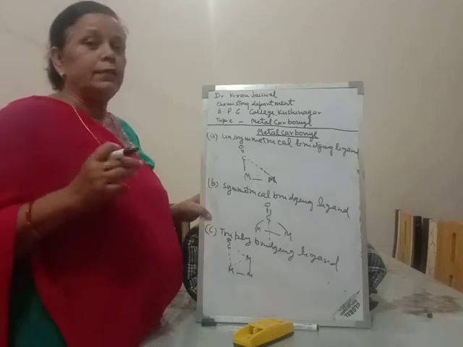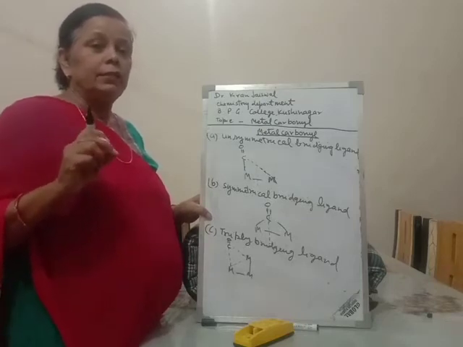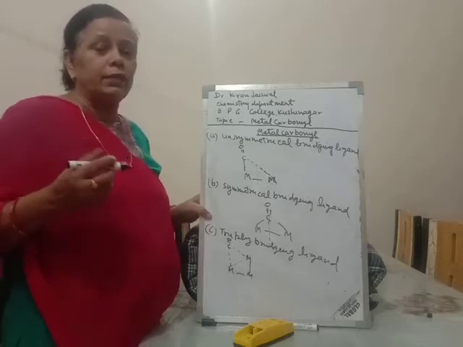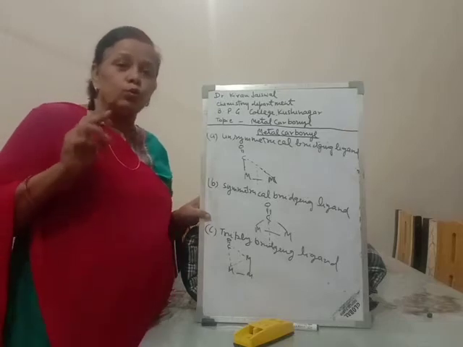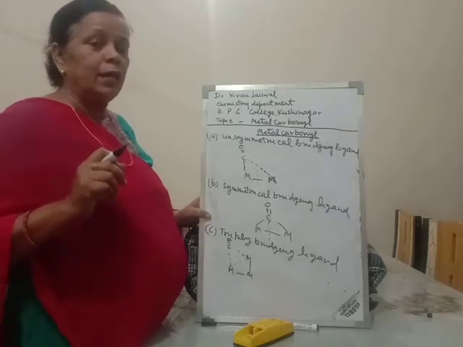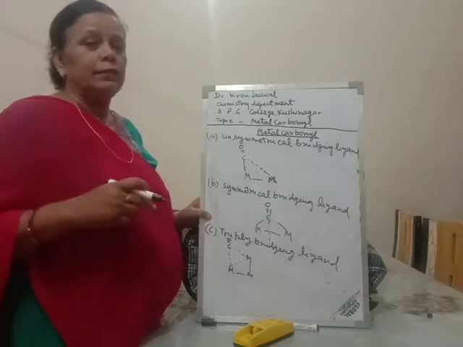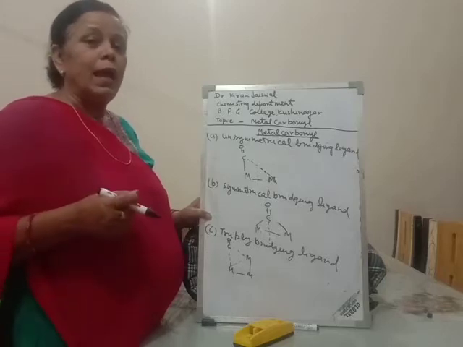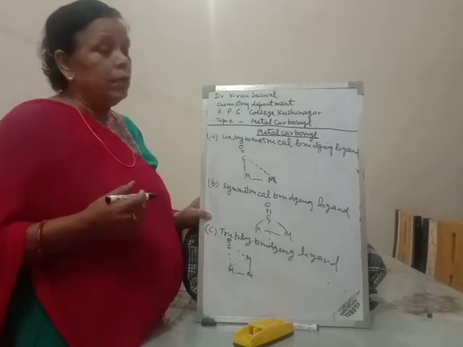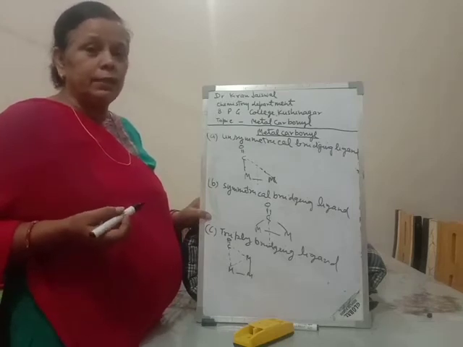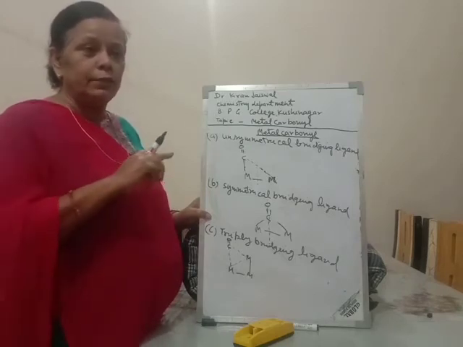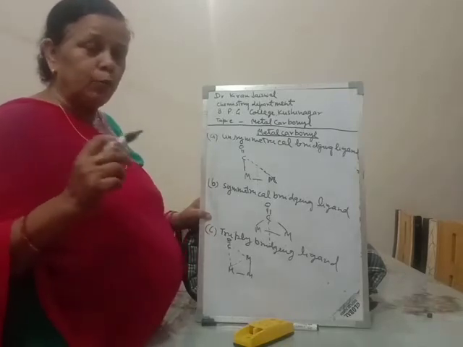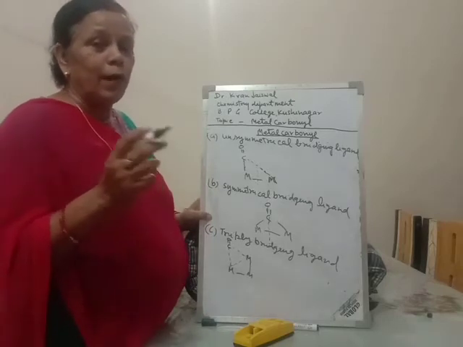The second basis is the nature of the CO ligand in the carbonyl. On this basis, it is divided into two classes: non-bridged carbonyl and bridged carbonyl. In non-bridged carbonyl, the CO acts as the terminal ligand, and it is divided into two subclasses. The first subclass is the non-bridged carbonyl containing no metal-metal bond. Examples: nickel tetracarbonyl, chromium hexacarbonyl, vanadium hexacarbonyl, etc. The second is the non-bridged carbonyl containing a metal-metal bond. Example: dimanganese decacarbonyl, there is a manganese-manganese bond. Dicobalt octacarbonyl, there is a cobalt-cobalt bond, etc.